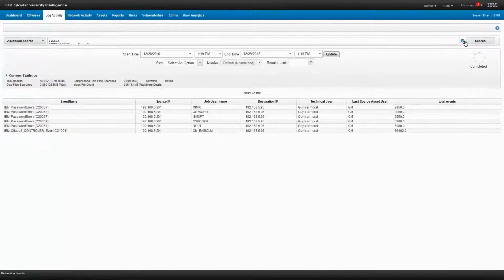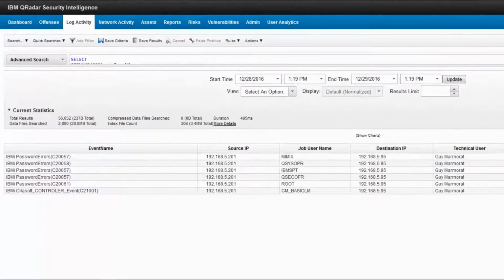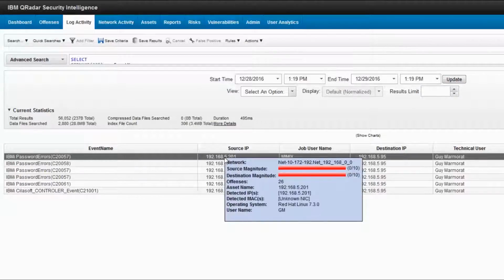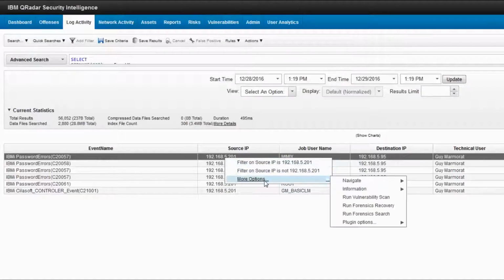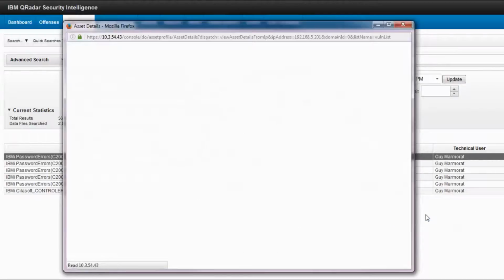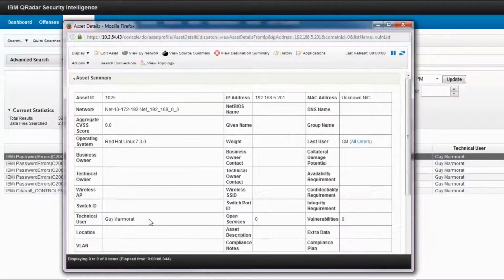As you can see on the screen, the user GM is affiliated with the asset 192.168.5.201, that is the same source IP address picked up by the previously mentioned offenses. Please note that the asset user information is retrieved from the asset database which is managed and automatically updated by QRadar. In order to maintain the asset data captured in the asset database, QRadar uses information such as network flows, scanner data, and login events.